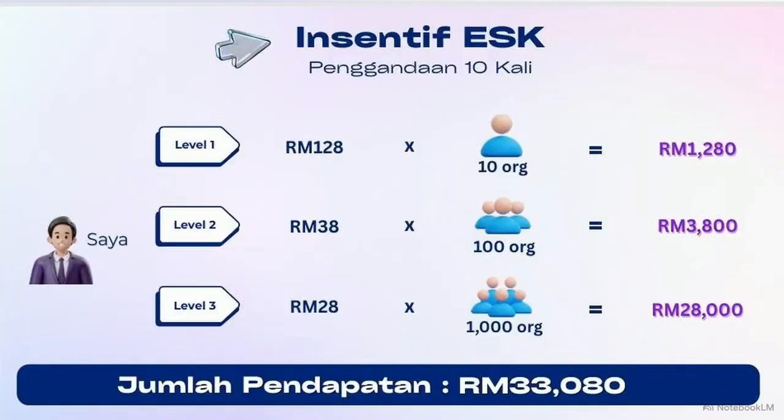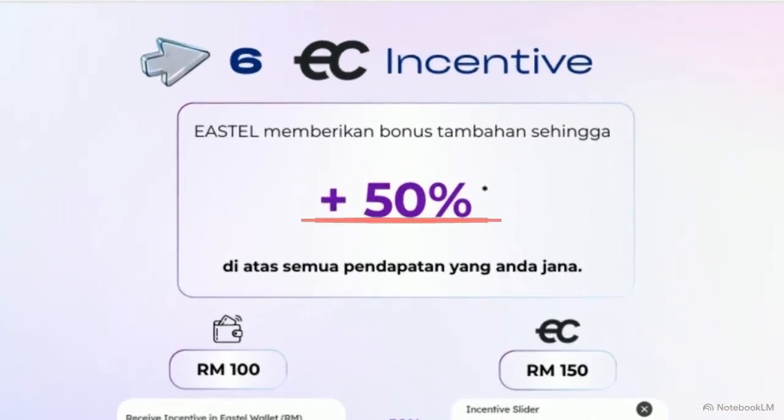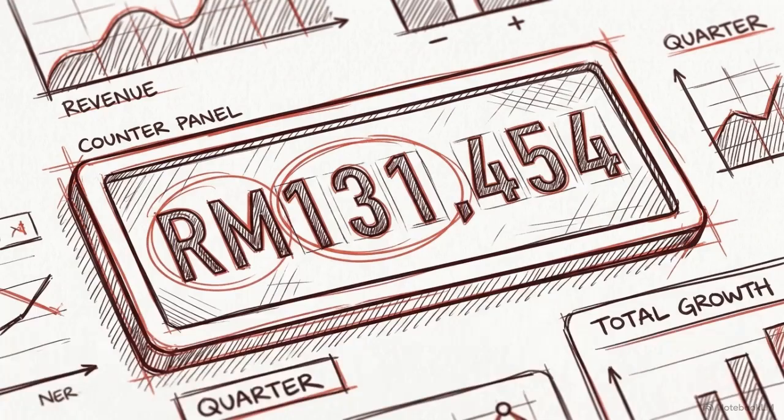To build that volume faster, you can utilize ecosystem multipliers. If you recruit sub-agents by selling them the 299 ringgit starter kit, you trigger massive upfront payouts, like this 128 ringgit bonus on your direct level 1 sales. Then there is the e-com incentive. If you use the slider to receive your payouts in the e-com wallet instead of cash, Eastel applies a 50% bonus to that generated income. When you combine maximum network width with these specific multipliers, the earning potential truly removes its own limits.